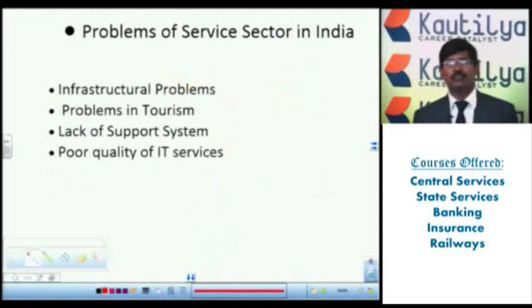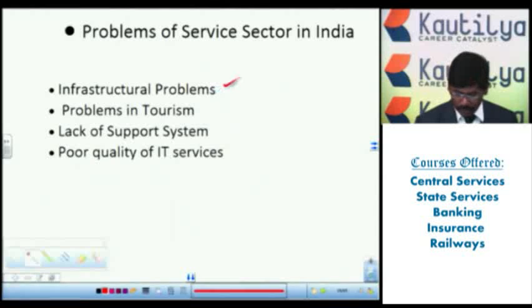Then, what are some problems of the service sector in India? First one, infrastructural problems. According to the need of the primary and secondary sectors, we have a lack of infrastructure in India. There is a lack of infrastructure, but this infrastructure has to be achieved.